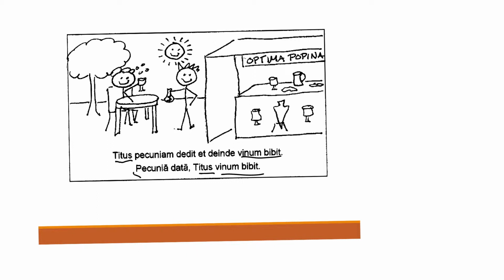Okay? There is a change here. This data here, again, another PPP, having been given. So we're going to translate this one. With the money having been given, Titus drank wine.